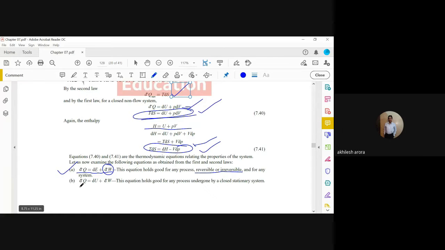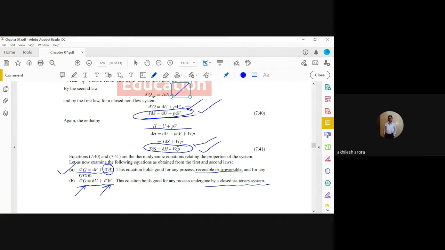Similarly, if you see this particular equation, once again it has the term delta W, delta Q. So delta Q and delta W can be calculated for both irreversible as well as reversible. You know, in case of irreversible process, delta W is smaller. So it is for both the processes, reversible, irreversible, and it is for a closed system.